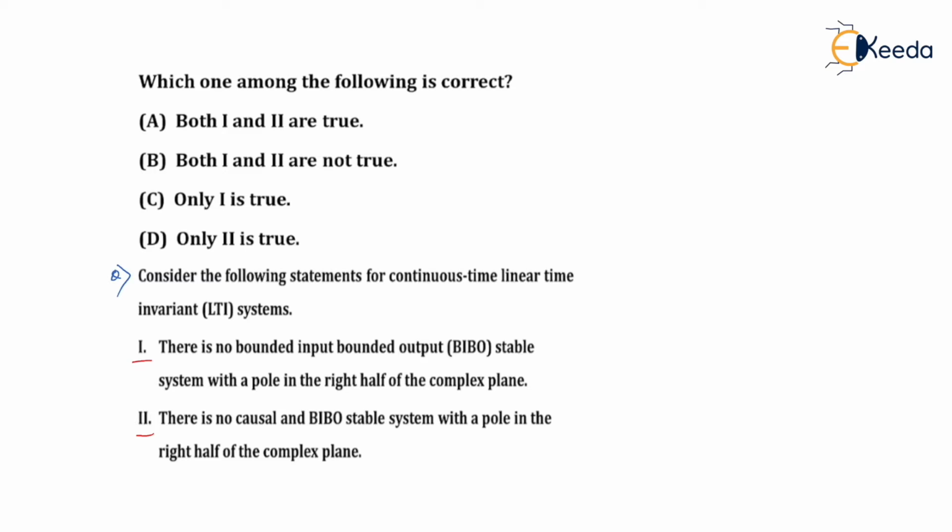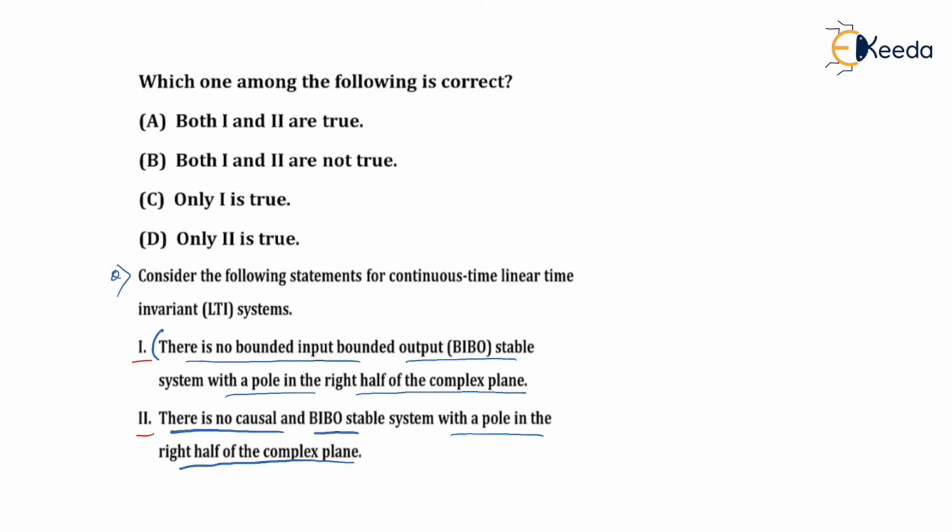The first statement says there is no bounded input, bounded output stable system with a pole in the right half of the complex plane. And the second statement says there is no causal and bounded input bounded output stable system with a pole in the right half of the complex plane. If you look at the options, option A says both the statements are true, option B says 1 and 2 both of them are not true, option C says 1 is true, and option D says only the second is true. So we have to actually see the validity of the two statements individually.